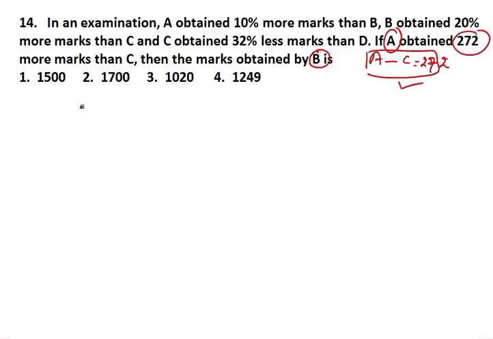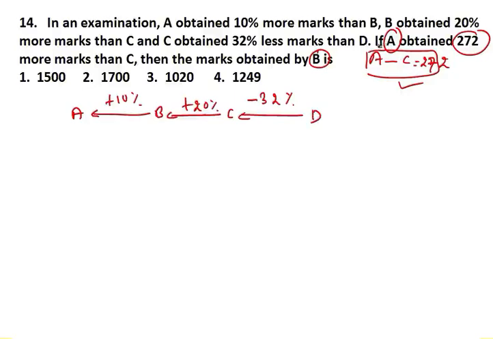Look guys, here it is saying A obtained 10% more than B, and B obtained 20% more than C, and C obtained 32% less than D. Then A obtained 272 more than C. Now it is saying that the difference between A and C is 272.